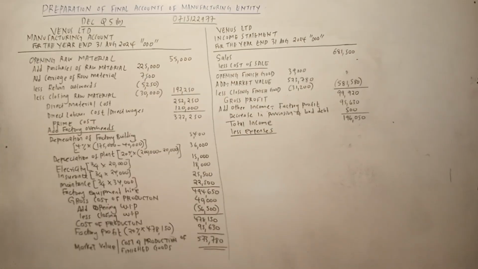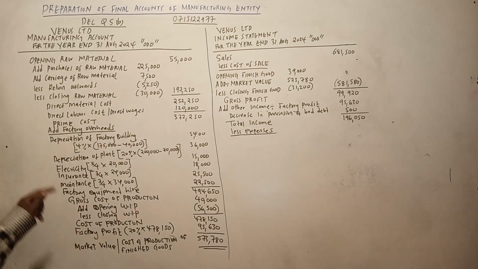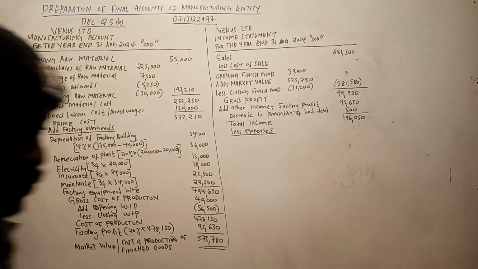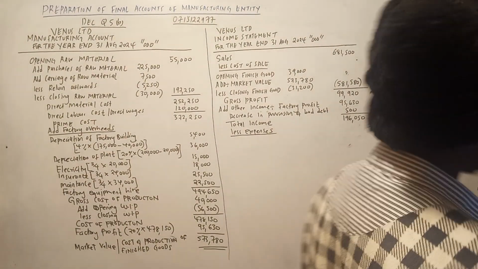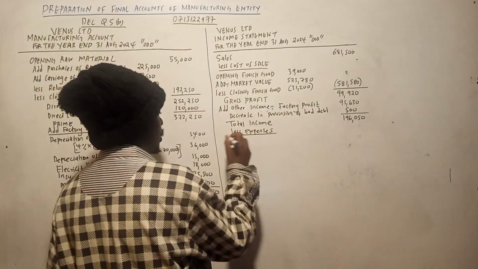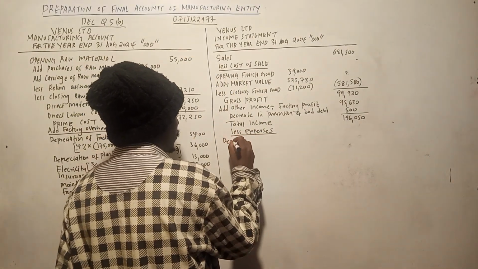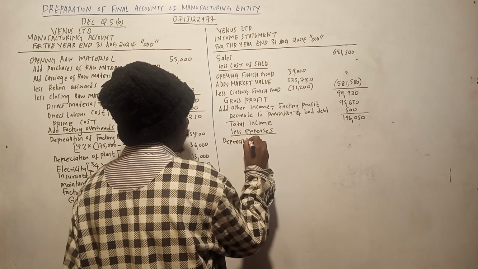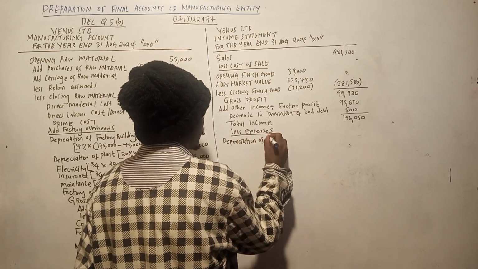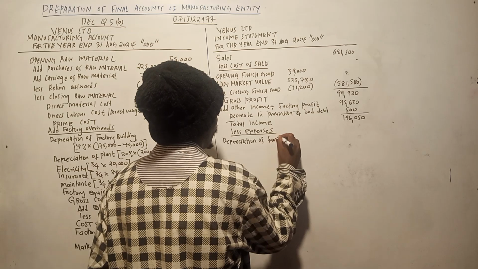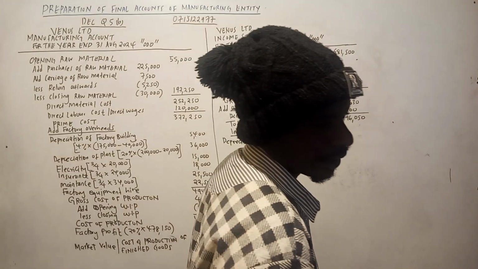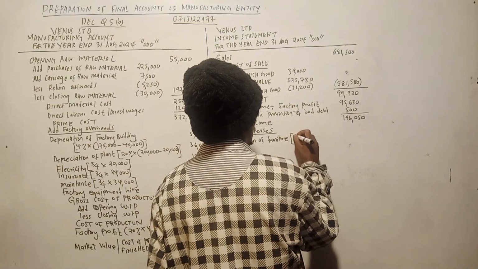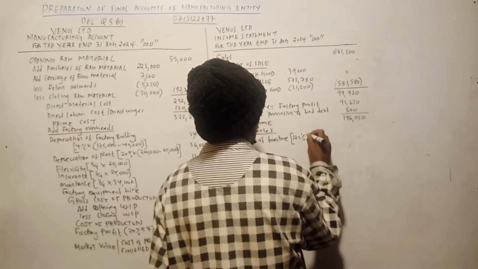So let us see. We consider the additional information first. The first additional information was about depreciation, and the only depreciation available here now is for the furniture for the office. Depreciation of furniture. Now depreciation for the furniture, they tell us it is 12.5%.